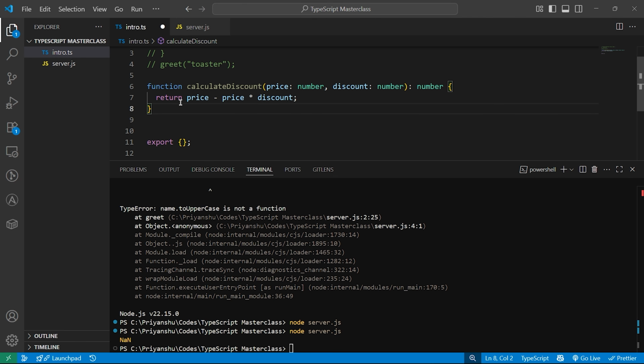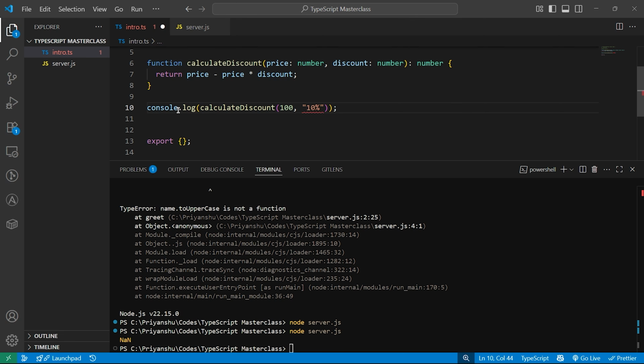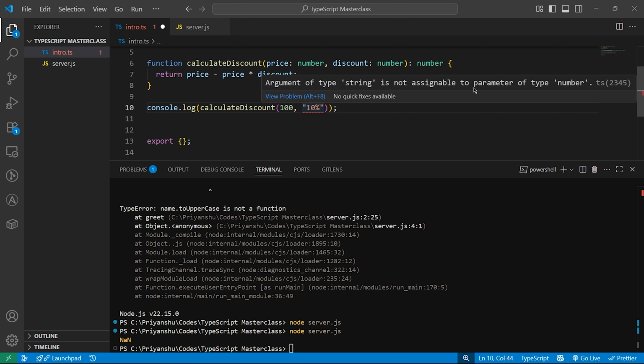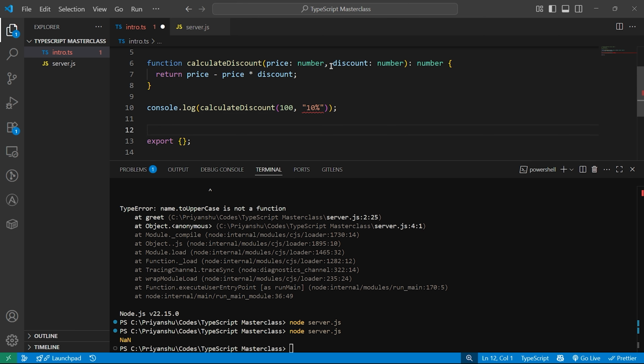If I do this, you see how it will throw me an error instantly. You see here that argument of type string is not assignable to parameter of type number. Here this discount parameter is of type number, not a string. I have not even run the file, and this is what we got. But if I pass over here 10, it's fine now. So before your code even runs, TypeScript is saving you from a future bug. That's the real power of TypeScript.